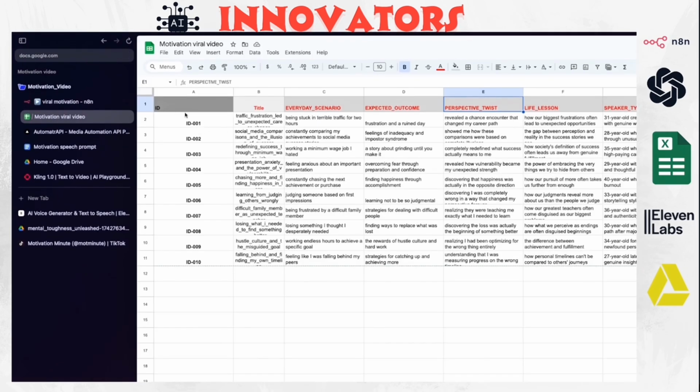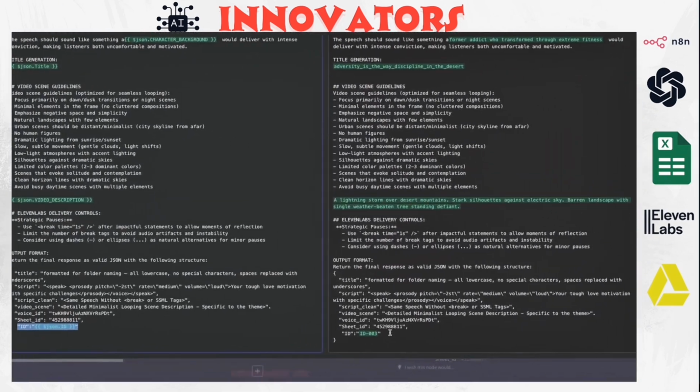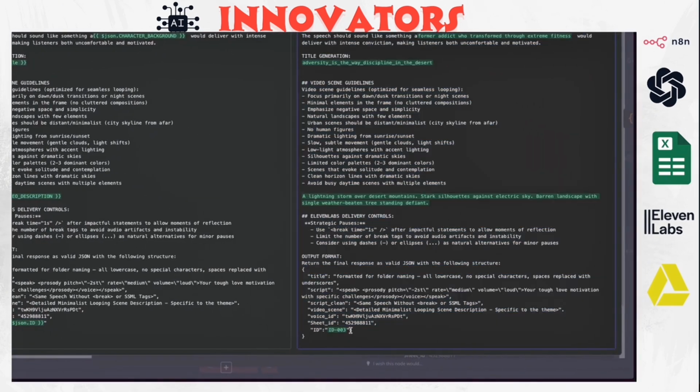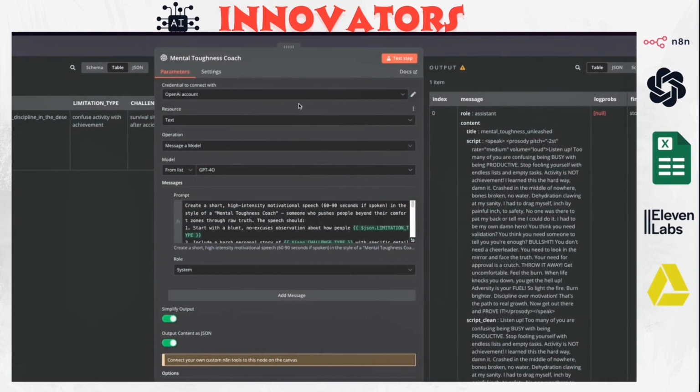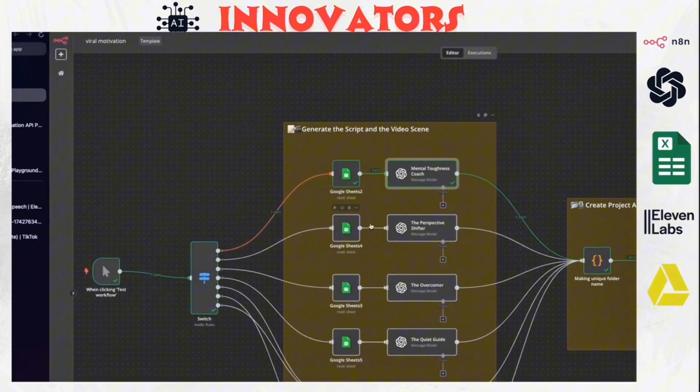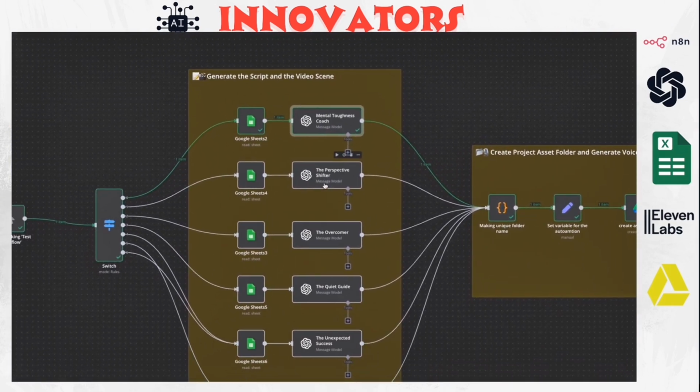Each row has its own ID. So we just added it as a variable, so it's going to take this ID and add it here. And as you see, it's added the row on the right side, ID 003. Okay, so this is everything that goes inside the prompt. And we're going to do that for every single one of the characters.